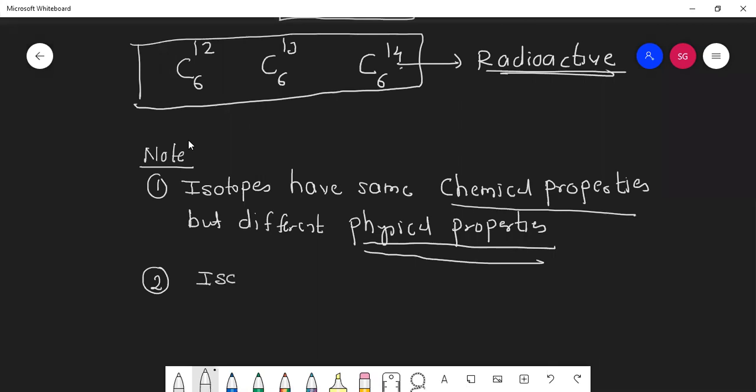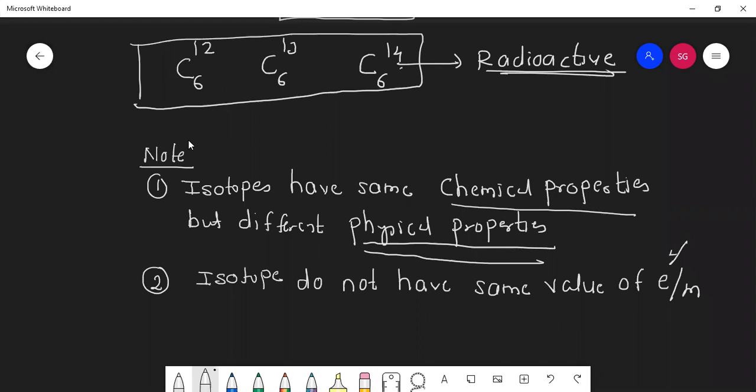Second point: isotopes do not have the same value of e by m. Students, this e means charge and this m means mass.